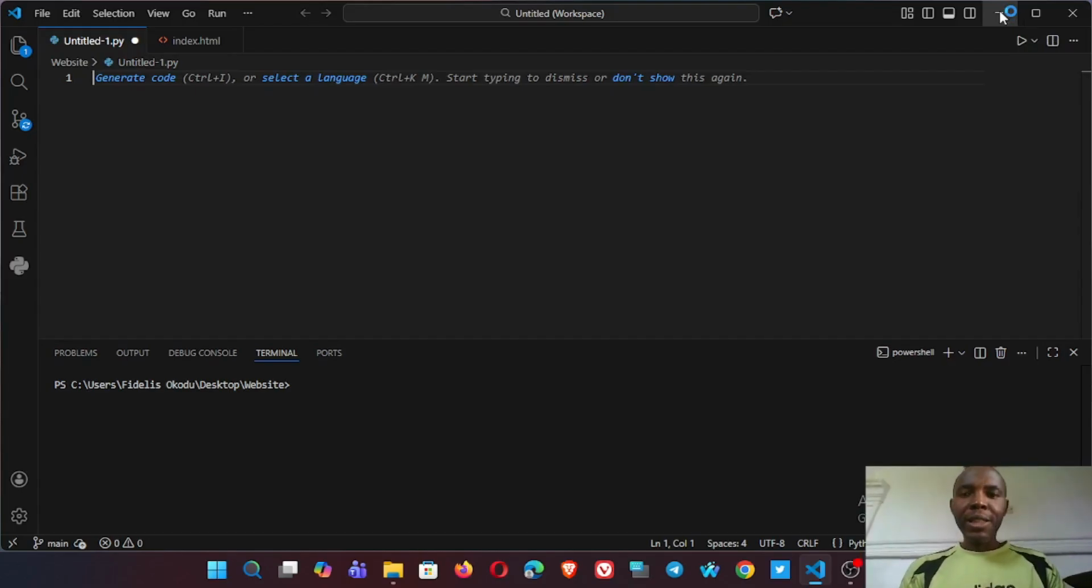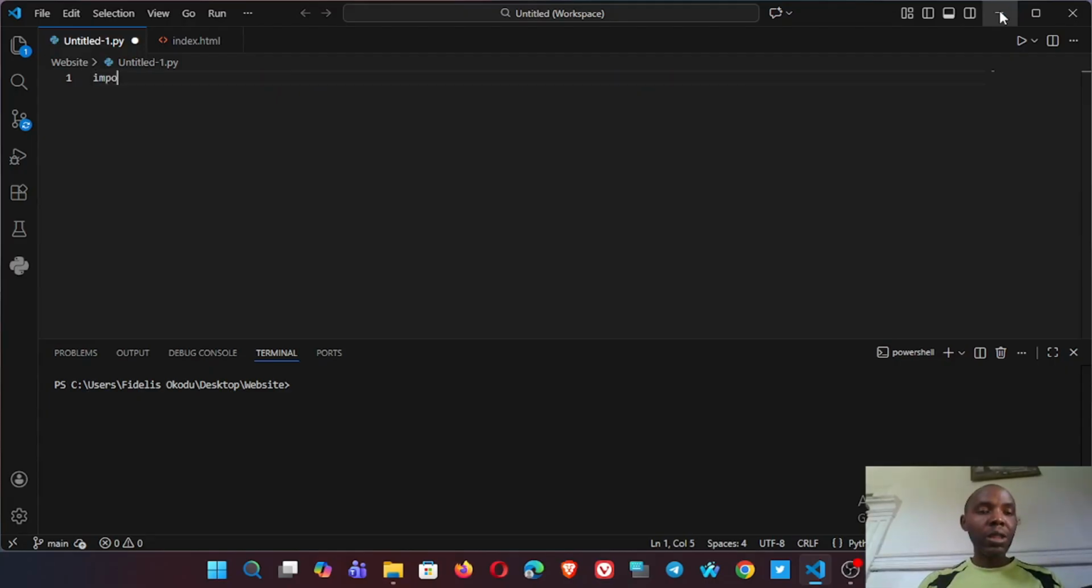Alright, this is VS Code. Today we are coding Iris number guessing game. In this game, we'll have a secret number. The players will be given a number of chances to guess the secret number. So we'll start with import random.